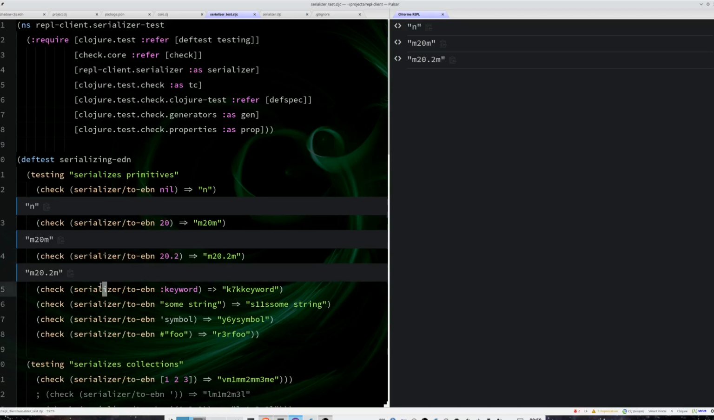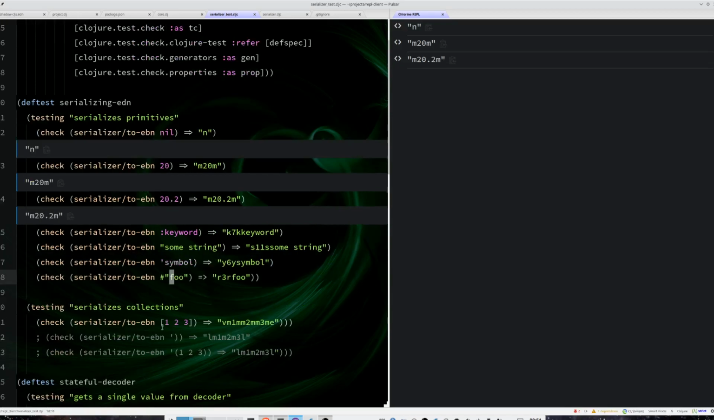If I want to serialize a keyword, I will basically get the size of the keyword. In this case, it's 7 chars, and I am going to put K7K to say this keyword will have 7 chars, and that basically will be the keyword. The same thing with string, but with S instead of K, and the symbol, the same thing with a Y.